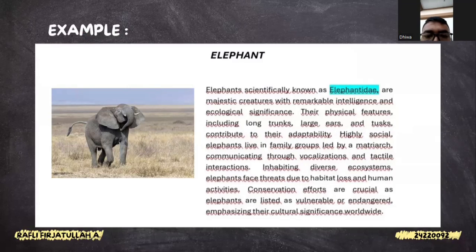Highly social, elephants live in family groups led by a matriarch, communicating through vocalization and tactile interaction, inhabiting diverse ecosystems. Elephants face threats due to habitat loss and human activities. Conservation efforts are crucial as elephants are listed as vulnerable or endangered, emphasizing their cultural significance worldwide.